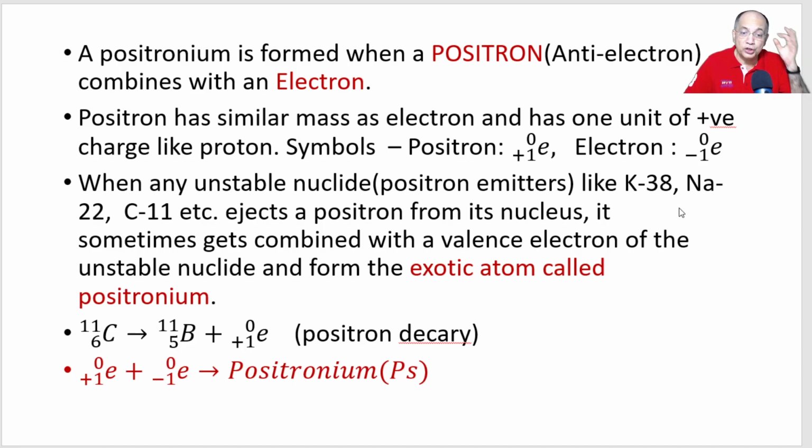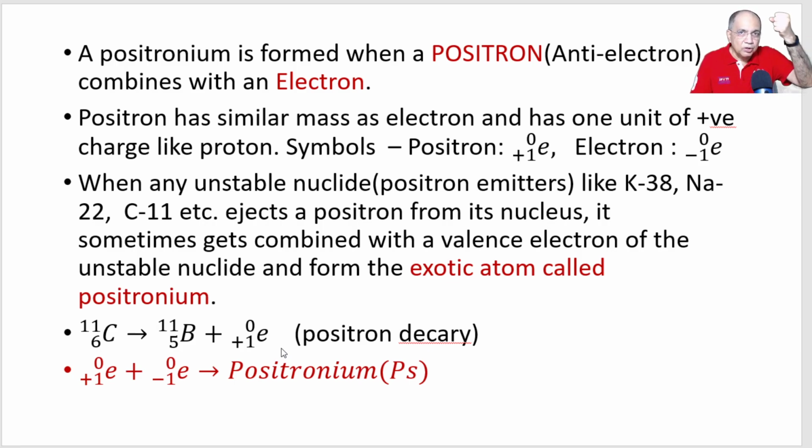I already told you what is a positron, right? Positron looks exactly like an electron, as thin and light as an electron. But if you look at the charge, it is like a proton, +1, while electron is -1.